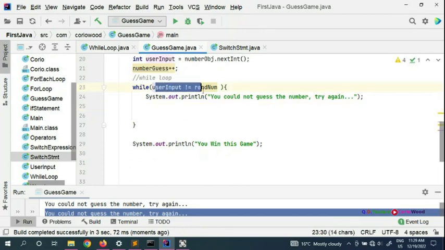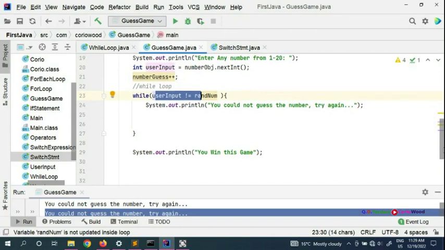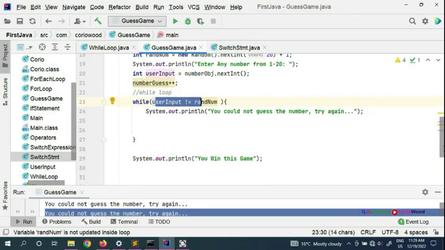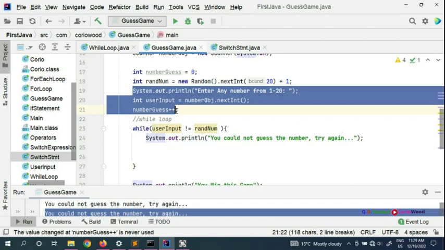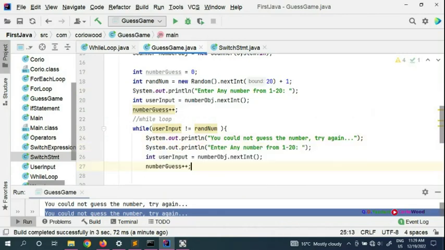And here you need to put a system in place, so you need to put your incrementation here as well. If the number is not correct, then we're going to print out again and take an input with nextInt. We're going to copy this exactly and put it here, and you need to remove this.